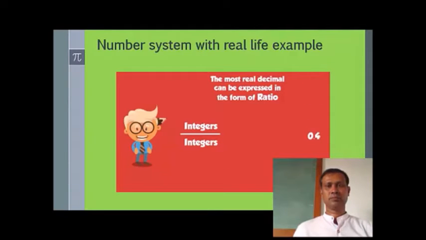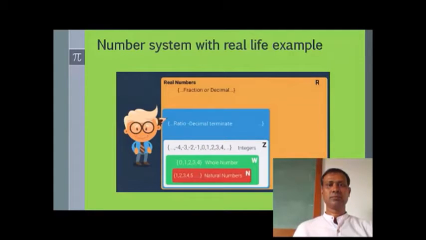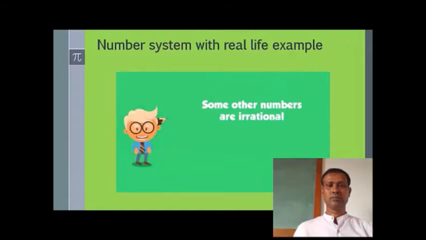For example, 0.4 can be written as the ratio 2 by 5. Minus 0.375 is minus 3 by 8. Also, 2.33, where the decimal 3 repeats forever, can be expressed as 7 by 3. So numbers that can be expressed as the ratio of integers, where the decimals terminate or repeat, are called rational numbers. On the other hand, there are some numbers that are irrational, or not rational.